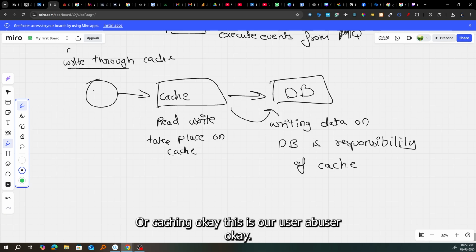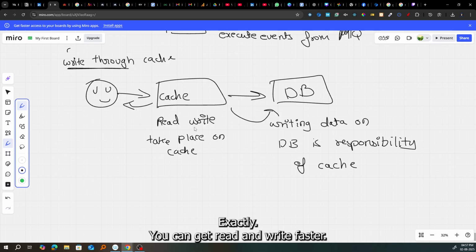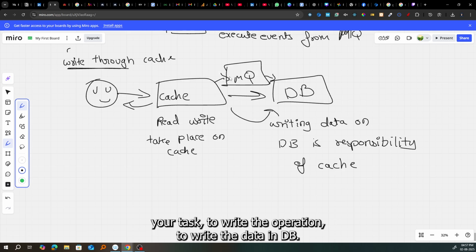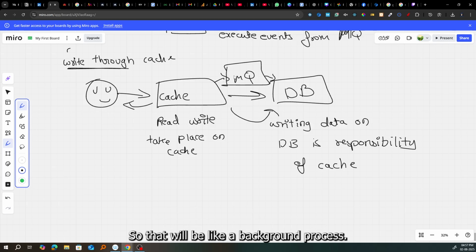This is our user, a happy user. He's happy because he can get reads and writes faster. After that, whatever message queue we use to queue the task of writing the data in the DB depends on the setup, and that will be like a background process.